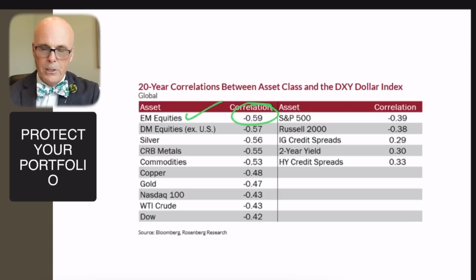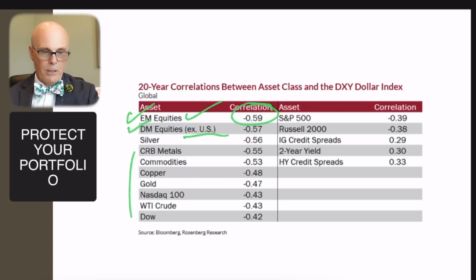So we want to pay attention to these factors when we think that the market is maybe less attractive on the dollar anyway. You can see what's less correlated to the dollar: emerging markets equities, developed markets equities outside of the US, silver, etc. So these are things that we should be looking at.